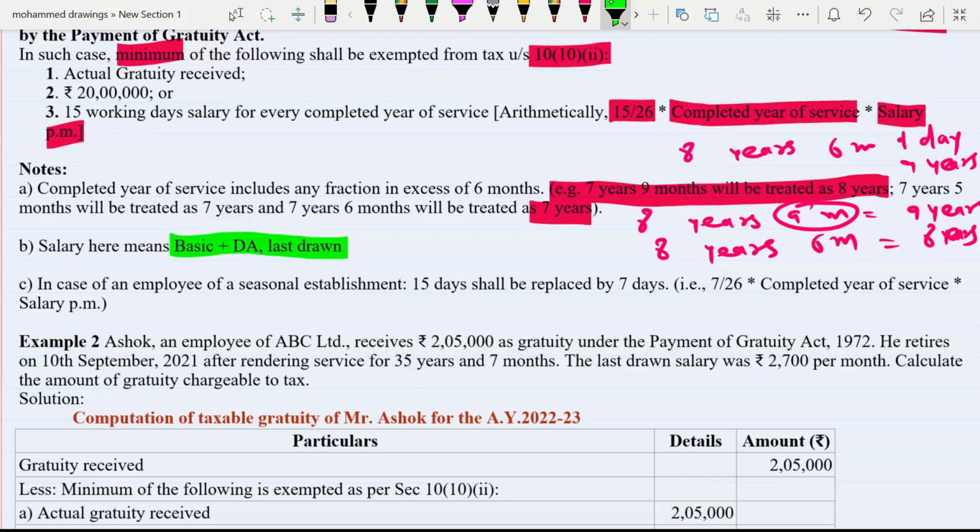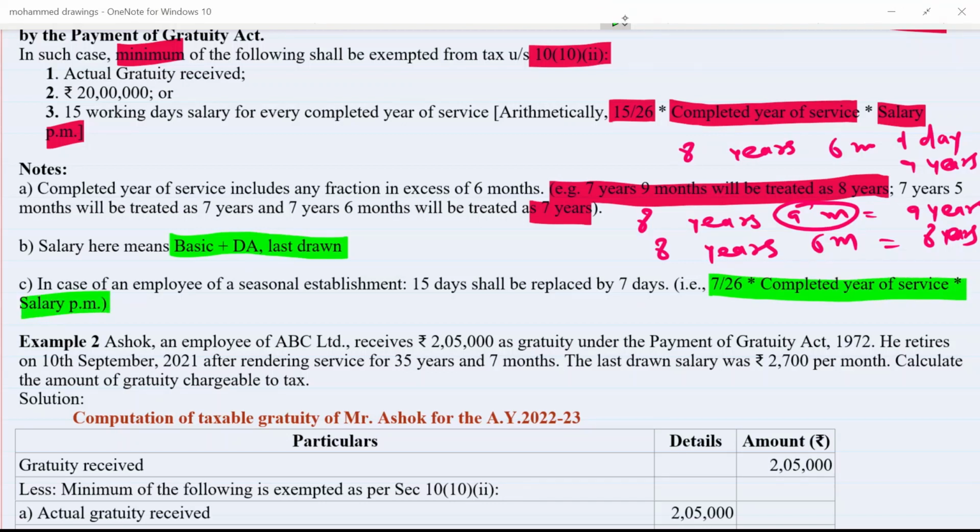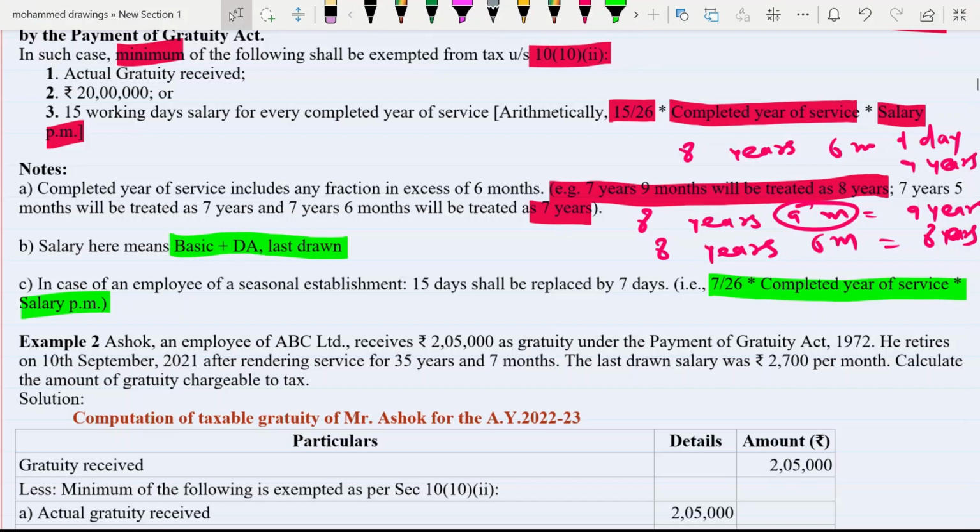In case of an employee of a seasonal establishment, say some employees are in seasonal employment, in that case we will not take 15 days, we will take 7 days. So 7 upon 26 multiplied by completed years of service and salary per month. These are important points for MCQ purposes, and they can be asked in long questions also: how to calculate the gratuity benefit and what is the statutory limit in case of gratuity. Then your answer should be 20 lakh.